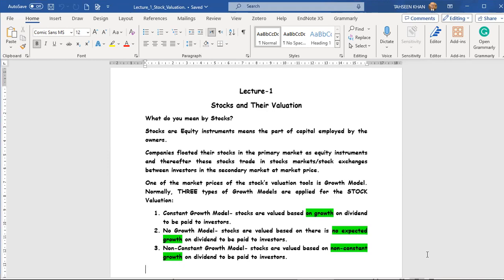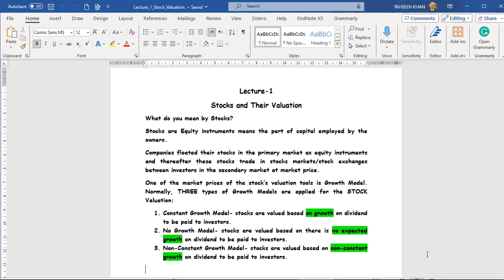Capital debt is the part of borrowing from different sources, like from financial institutions, from family and friends, from associated companies, from directors, etc. Companies float their stocks in the primary market as equity instruments, and thereafter these stocks trade in the stock exchange or stock market between investors, as part of the secondary market, at market price.